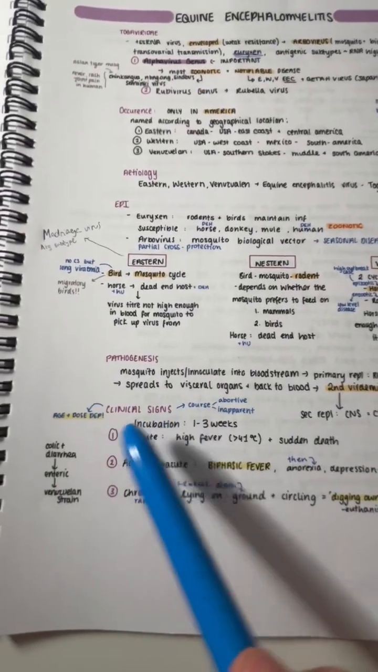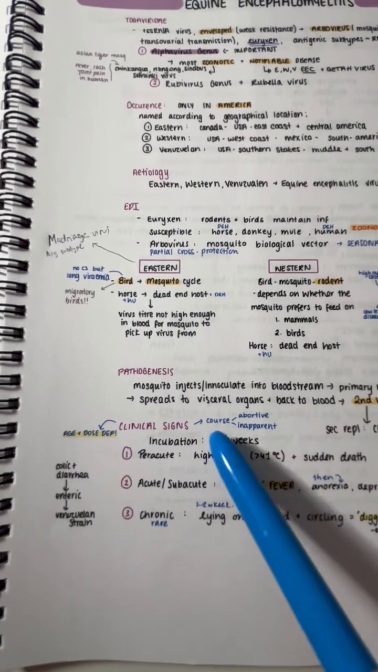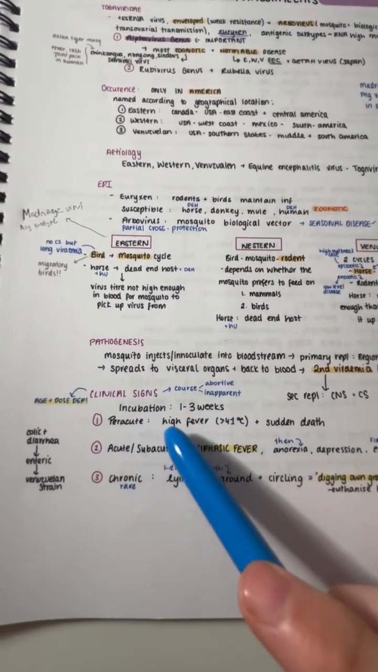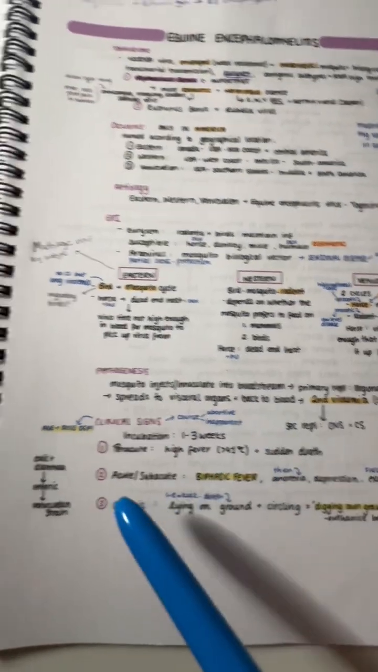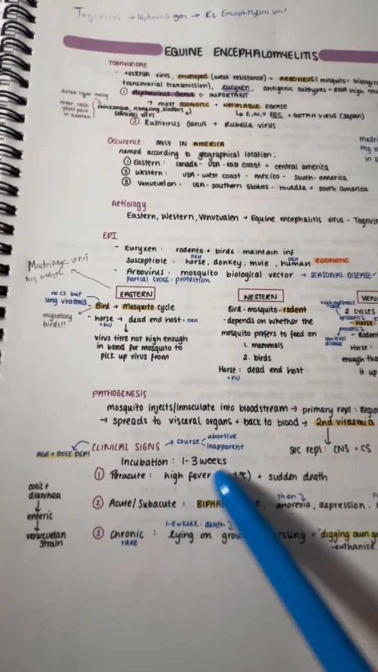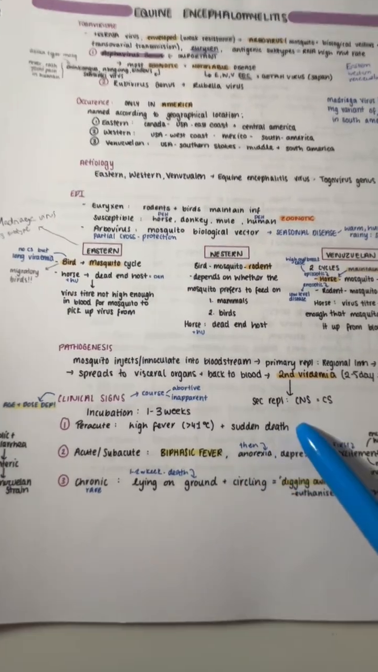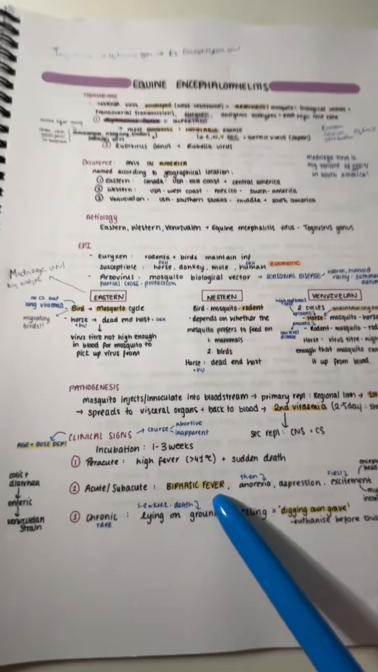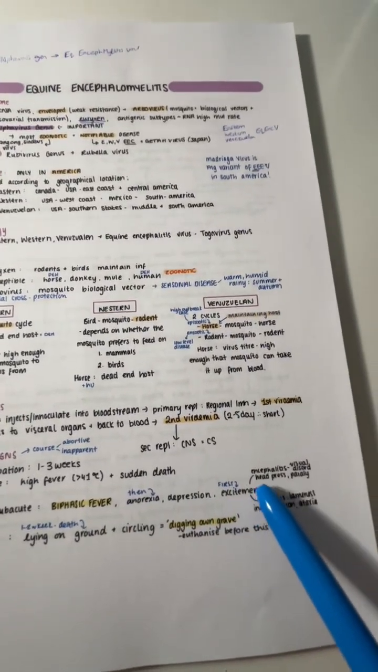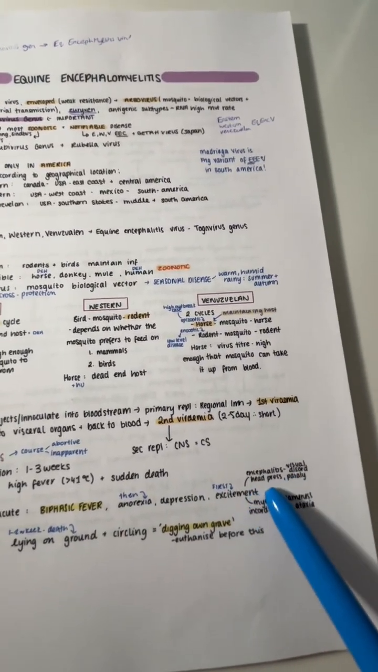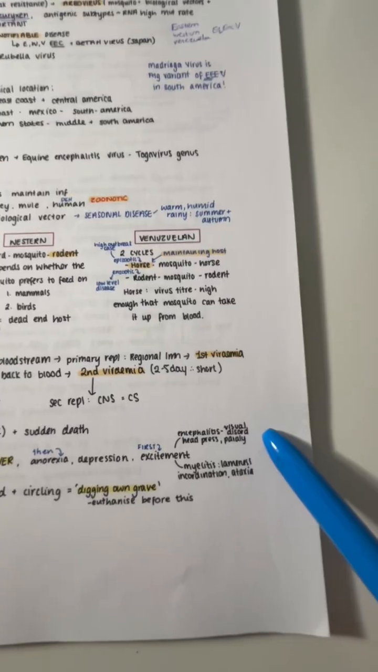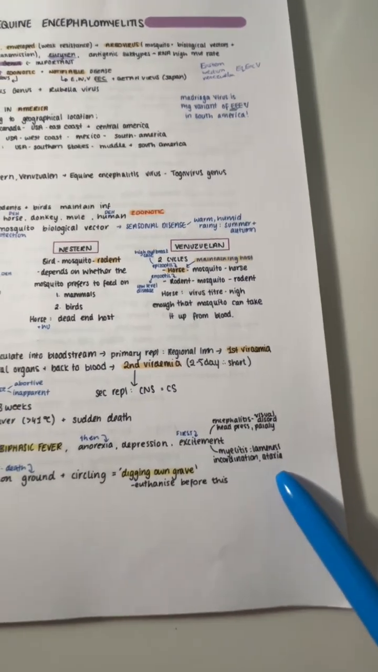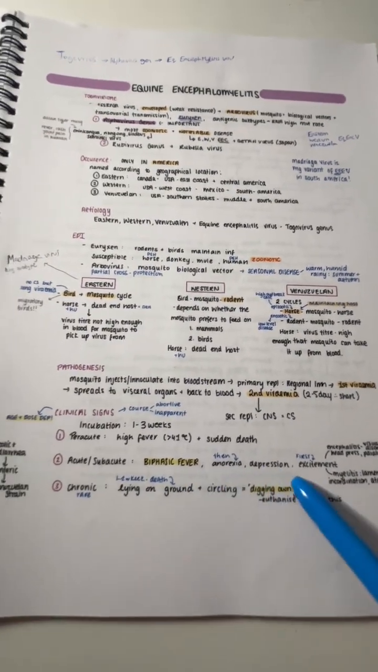For the clinical signs, it's age and dose dependent. The virus can cause an abortive or an apparent infection. The incubation period is 1 to 3 weeks. In a peracute infection, we can see high fever, over 41 degrees, and then sudden death. In an acute or subacute infection, we can see biphasic fever. Firstly, we see excitement. For the encephalitis, you can usually see head pressing and paralysis. And for the myelitis, we can see lameness, incoordination, and ataxia. The virus can then cause anorexia and depression.